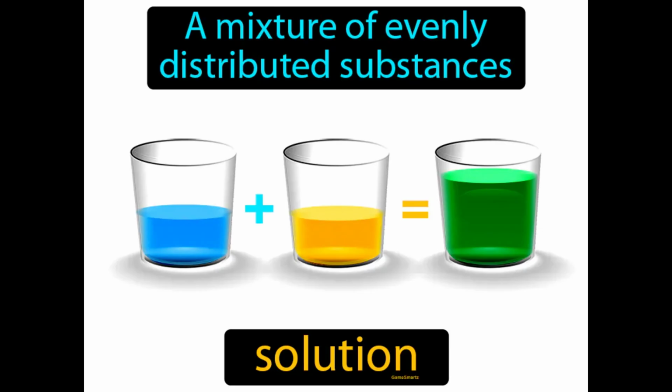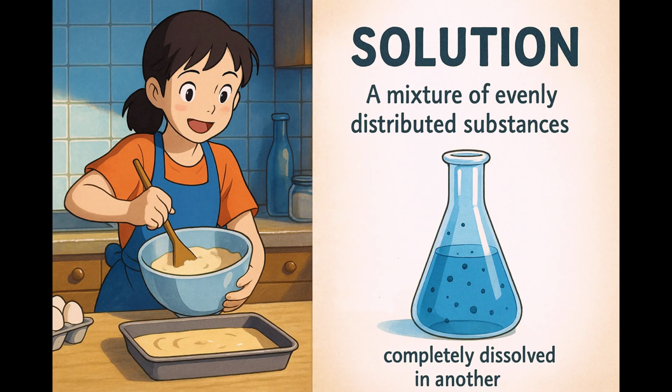A mixture of evenly distributed substances. Solution. In science, a solution is a homogeneous mixture where one substance is completely dissolved in another. Imagine trying to bake a cake, but all the sugar is clumped in one corner of the batter, while the flour is in another. Just like how an uneven cake batter results in a lopsided and unappetizing cake, a mixture of evenly distributed substances ensures a consistent and desirable outcome.